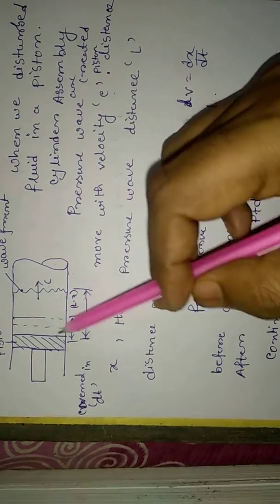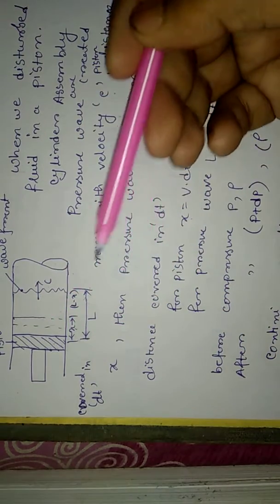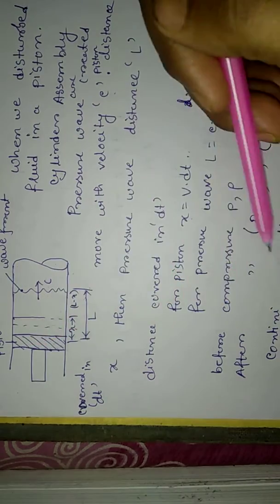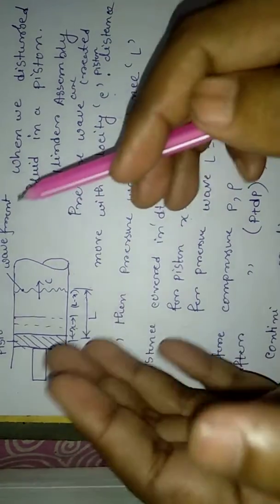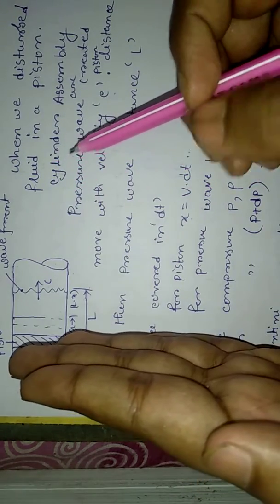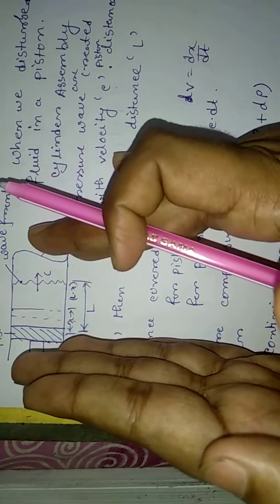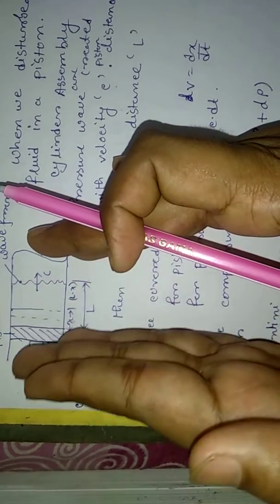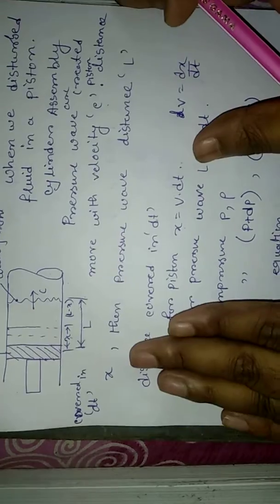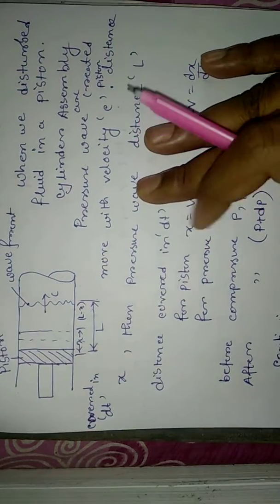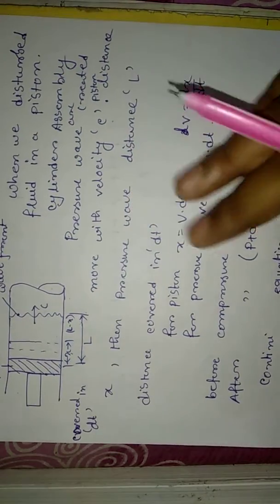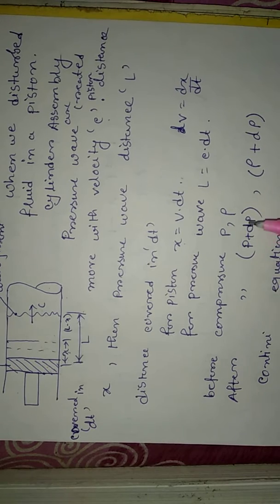Now, the parameters before compression. When you compress the fluid in the piston cylinder assembly, the piston travels in this direction and the compression process takes place. Before and after compression, what thermodynamic property changes can you observe?